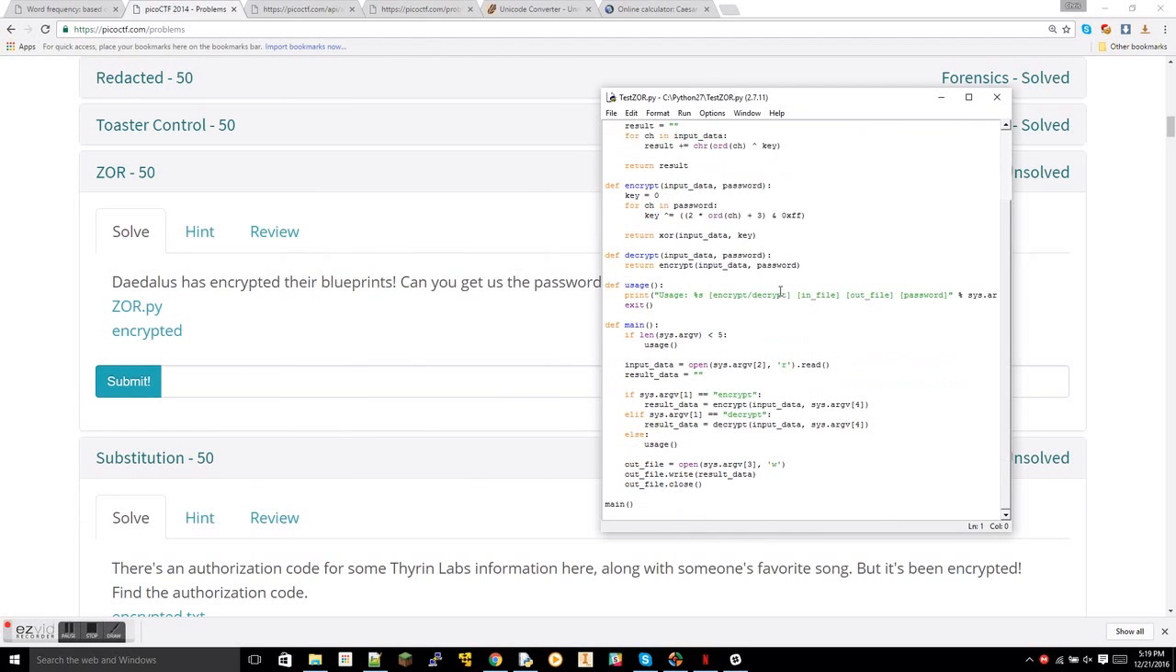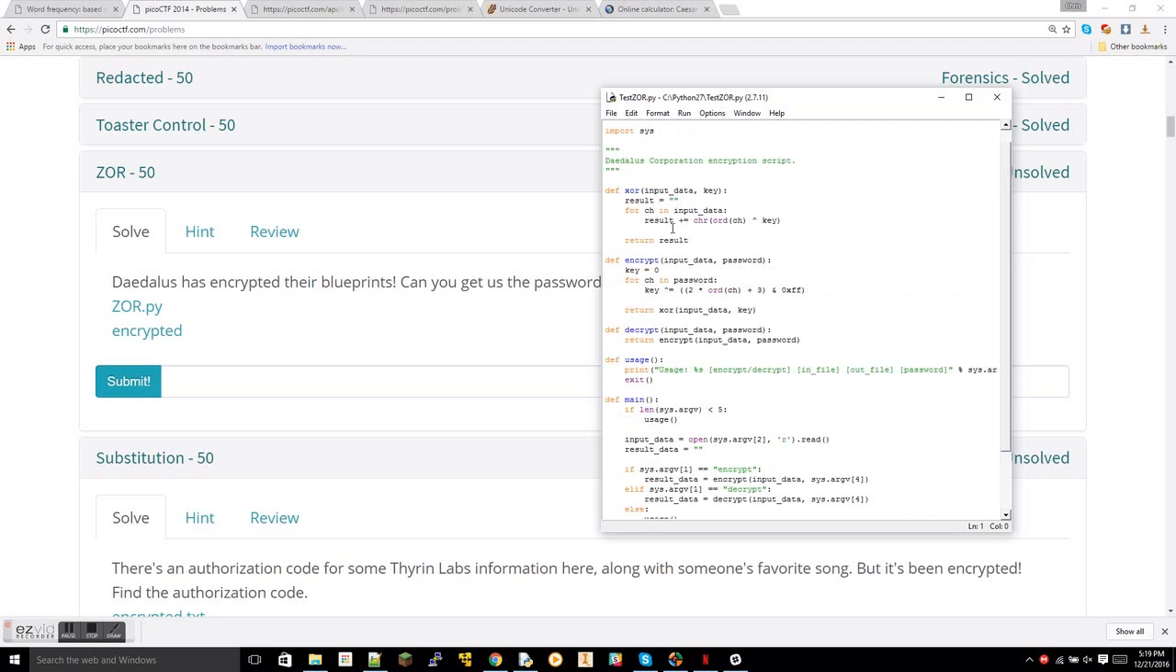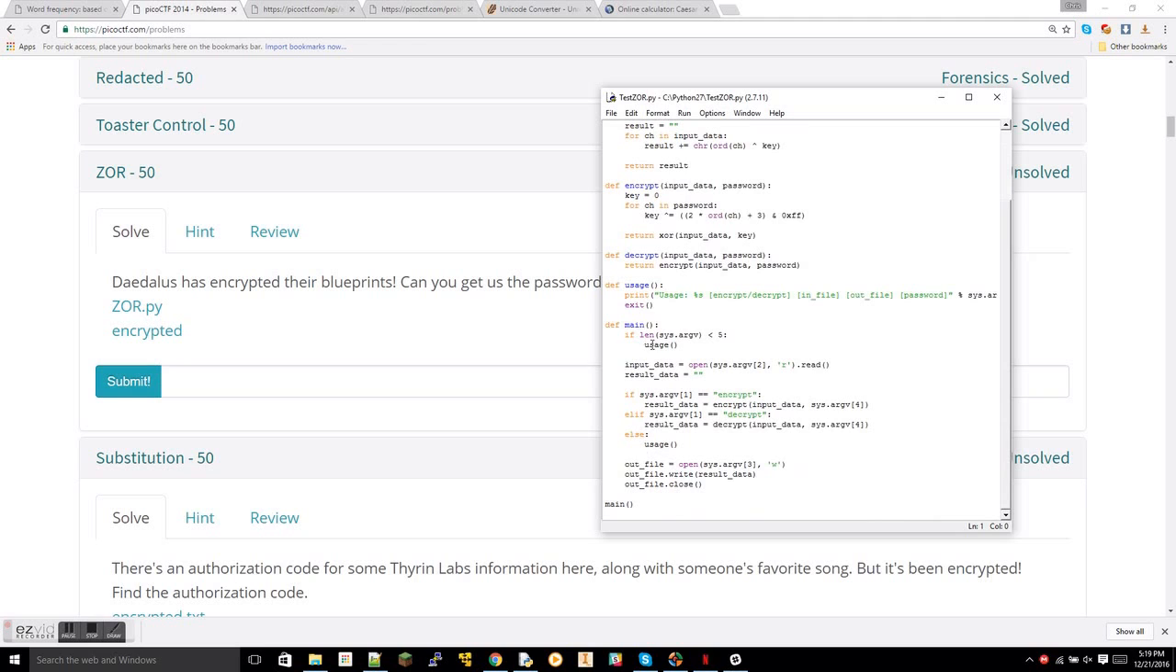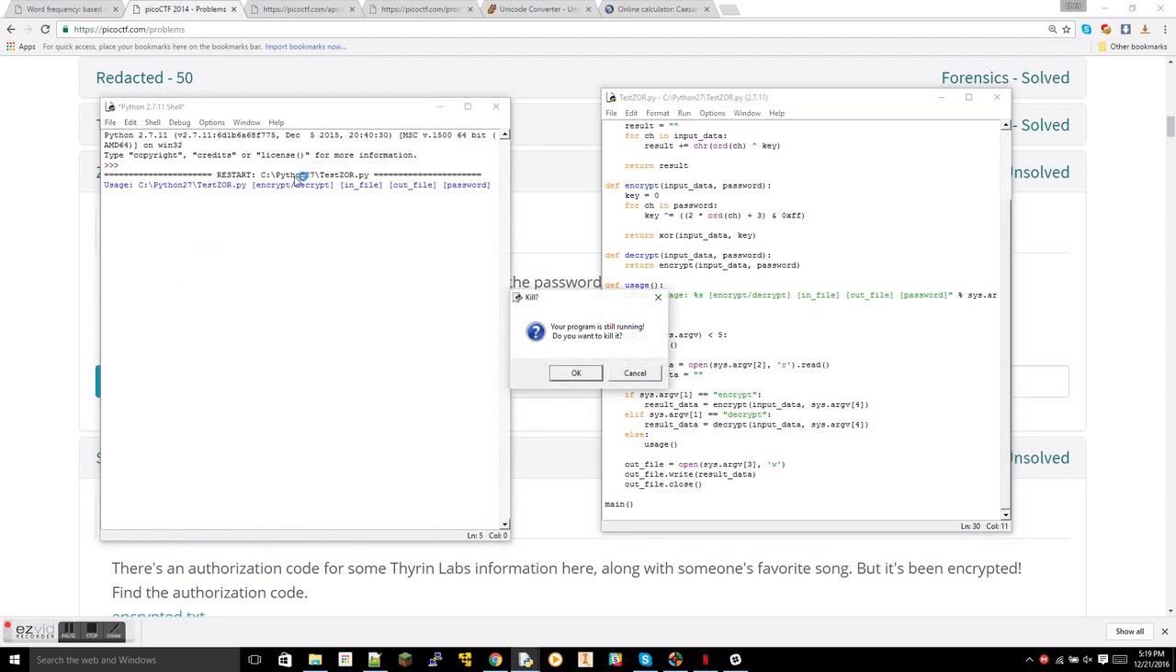Okie doke. So looking in here, we see a bunch of methods. At the bottom it goes to main. So main, you notice it imports the system module. What this is doing right here, I'm just going to give a quick rundown. It's giving you a command line with arguments on it. So if we were to run this, it should just spit out the usage thing, saying usage is, yep, there we go. Usage is encrypt, decrypt, in file, out file, blah, blah, blah.